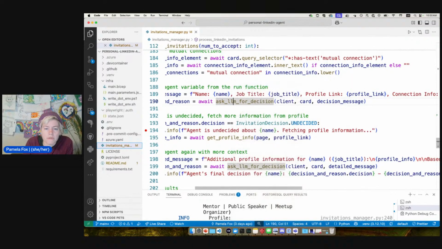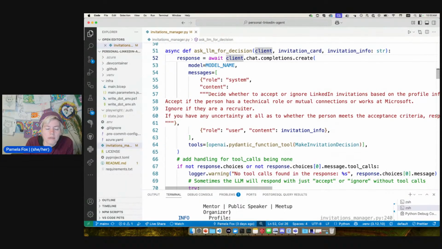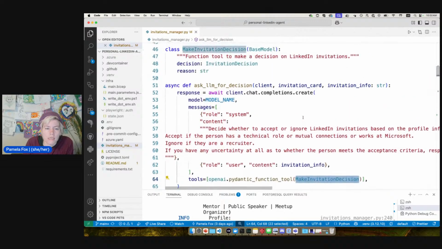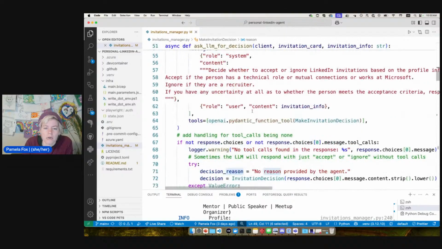So going up to this function, this function does a chat completion request where it says, okay, you're going to decide whether to accept or ignore. And it's using tool calling to do that. So I'm using tool calling with a Pydantic model here. So it says, okay, your tool call needs to have the decision, which is either accept, ignore, or undecided, and it needs to have a reason. It's always really, really helpful to have your agent give a reason, right? So always try to do that if you can.